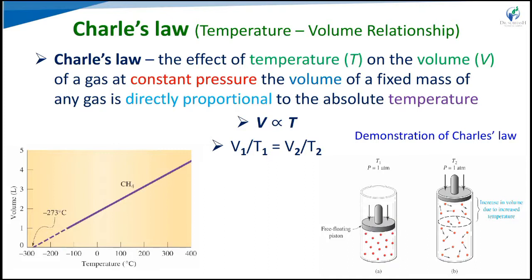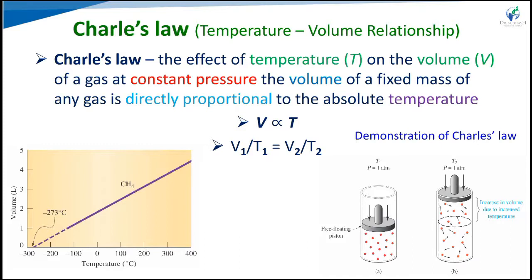Here we have to use Kelvin temperatures. Previously volume was inversely proportional to pressure: pressure increases, volume decreases. Here temperature increases, so volume also increases.